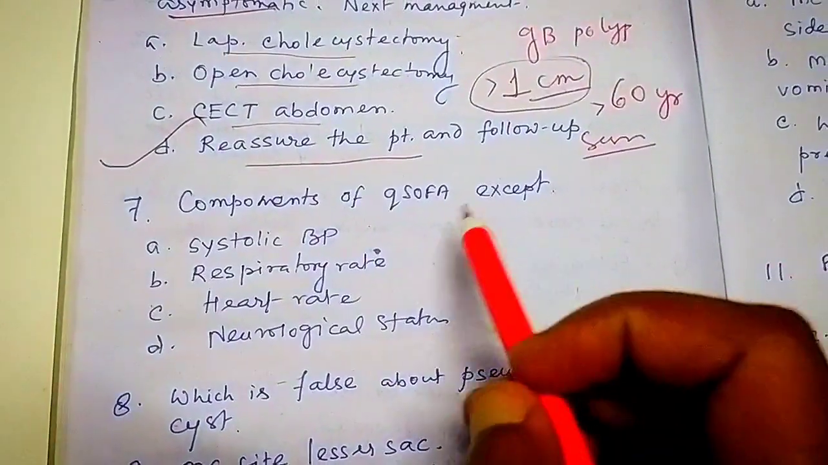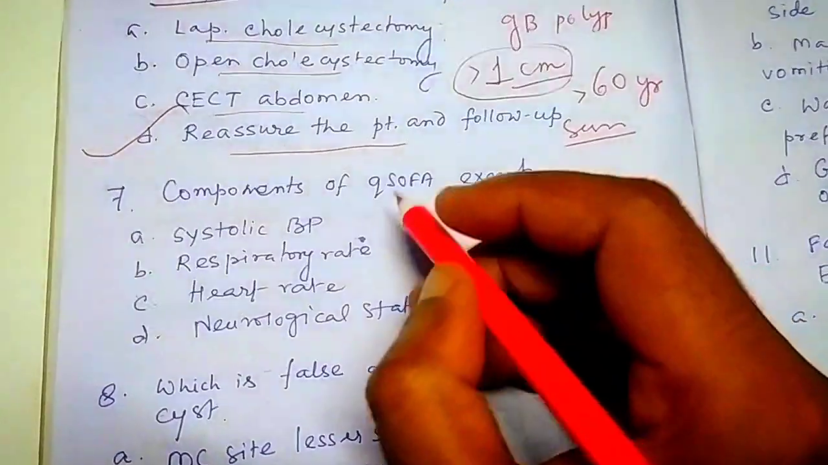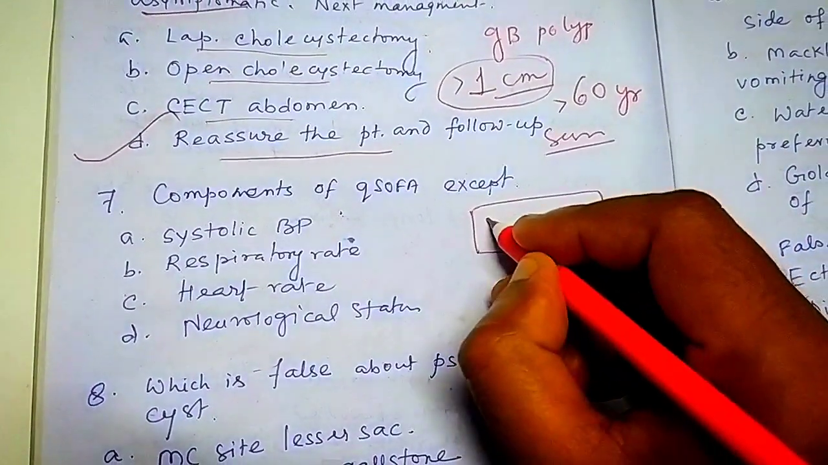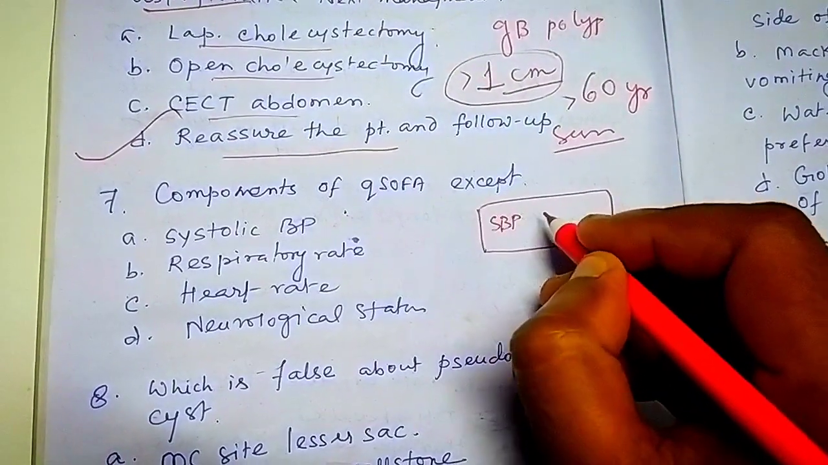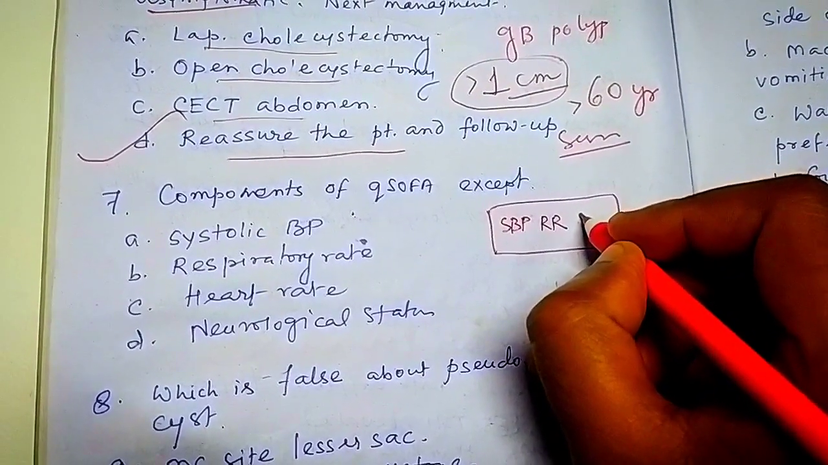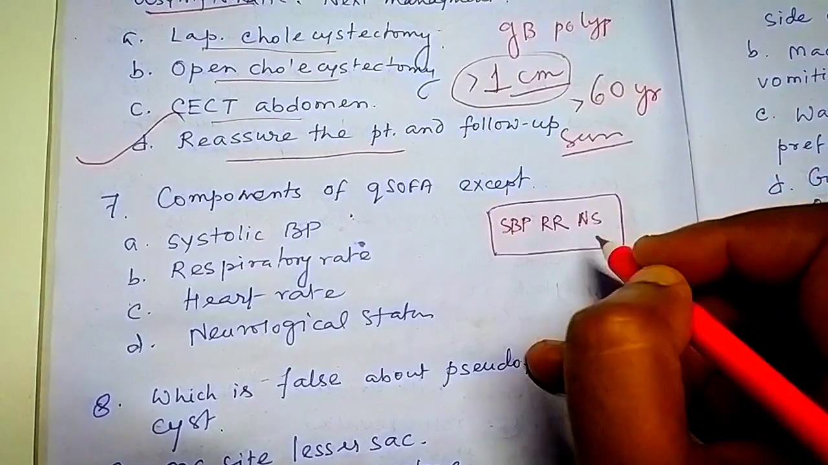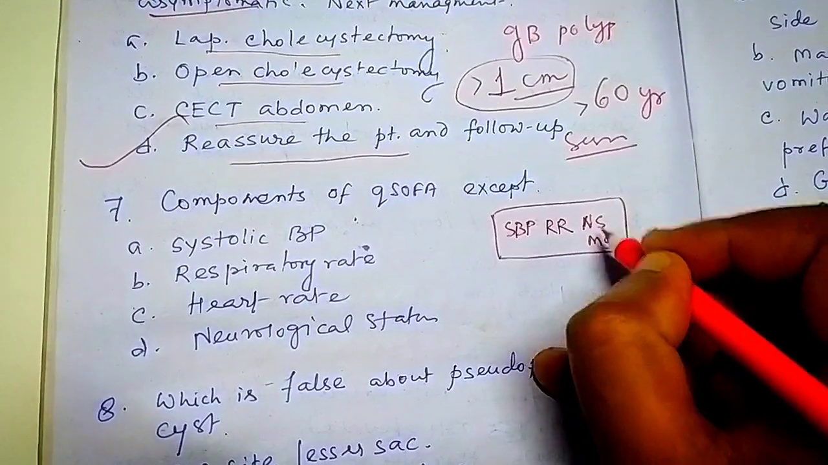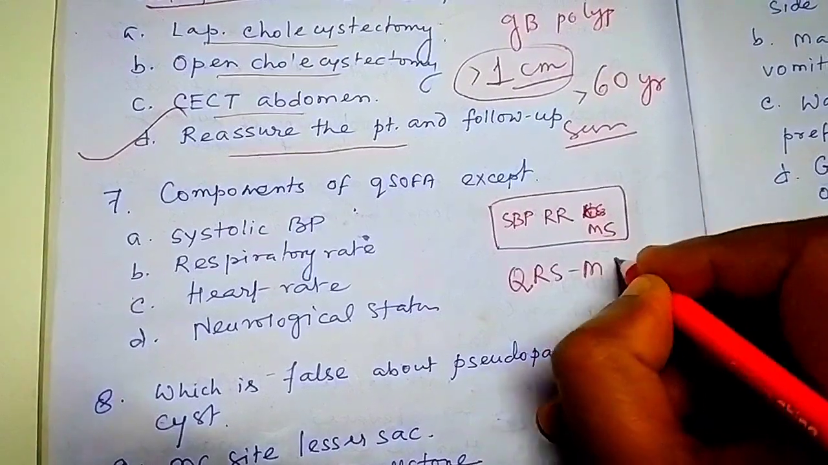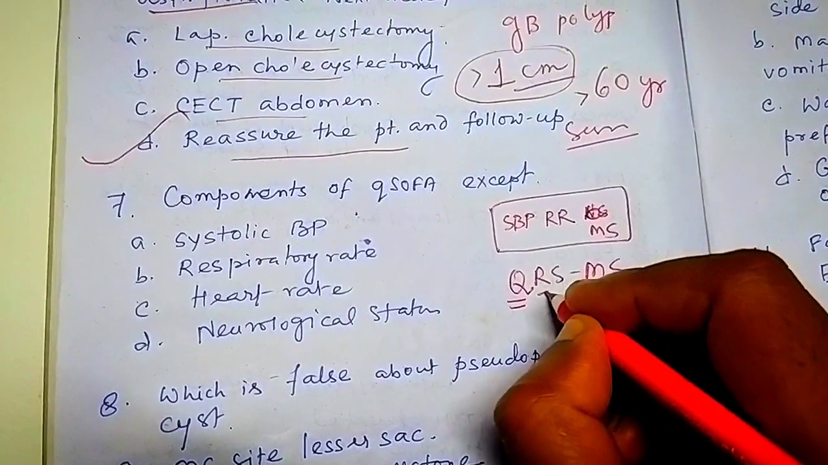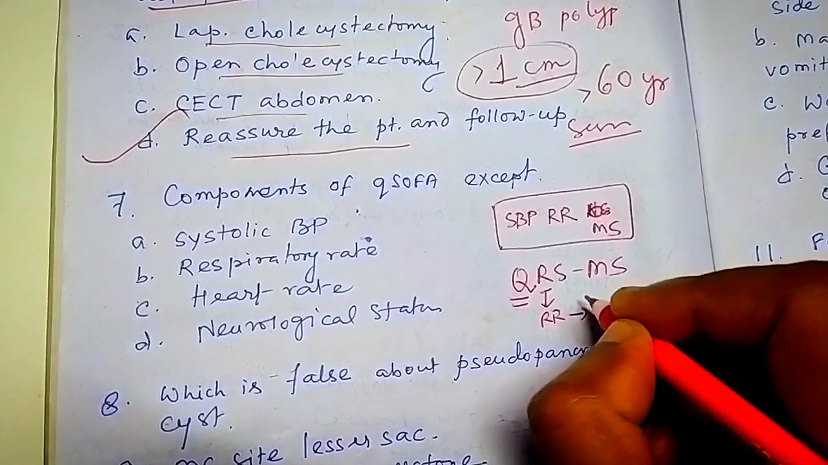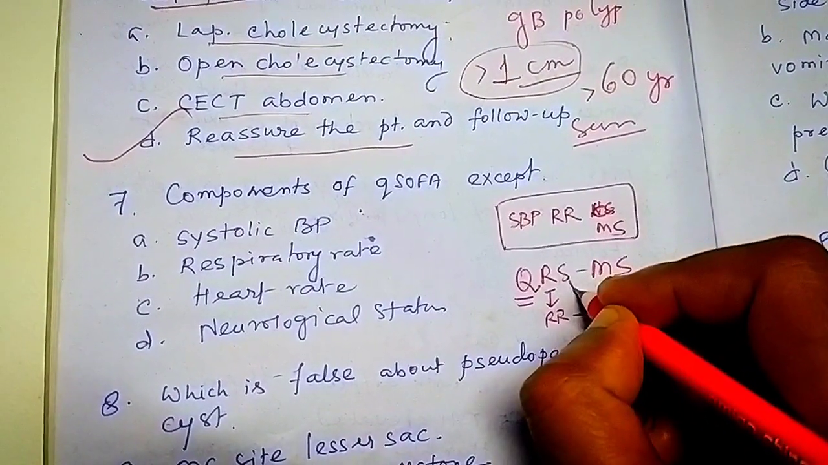Next question. Component of qSOFA. qSOFA is very important. qSOFA contains three important things. One is SBP, systolic blood pressure, respiratory rate, and the neural status examination, so mental status examination. So we can remember qSOFA as QRS-MS. Formula is QRS-MS. Q means qSOFA, R means respiratory rate. How much is the respiratory rate? Greater than 22.